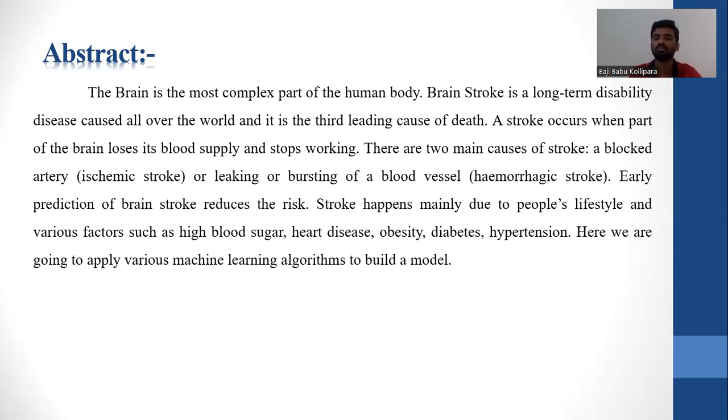Stroke happens mainly due to people's lifestyle and various factors such as high blood pressure, blood sugar, heart diseases, obesity, diabetes, hypertension. Besides that, a random forest classifier and SVC were used to develop a machine learning model for predicting brain stroke in the earlier stages. And nowadays, we can design by using the KNN algorithm, which can give better results when compared to the SVM algorithms.